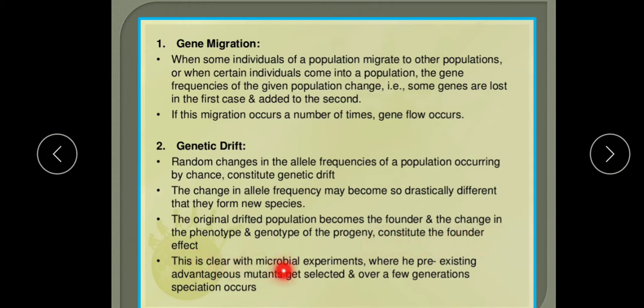This is clear with microbial experiments where pre-existing advantageous mutants get selected, and over a few generations speciation occurs, because the advantageous mutants will be selected and further multiply, so new species will form.